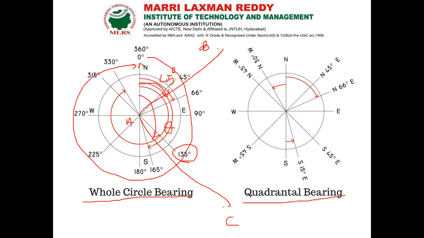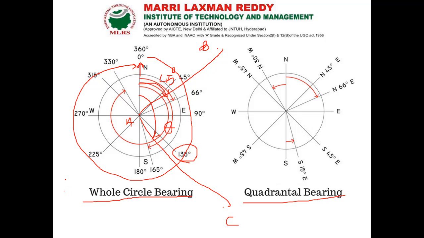So this 135 degree comes under whole circle bearing, since there is no movement of our needle. It is freely suspended and focusing towards north. So we can take that base reference as north, and from the north we are going to measure all the readings.